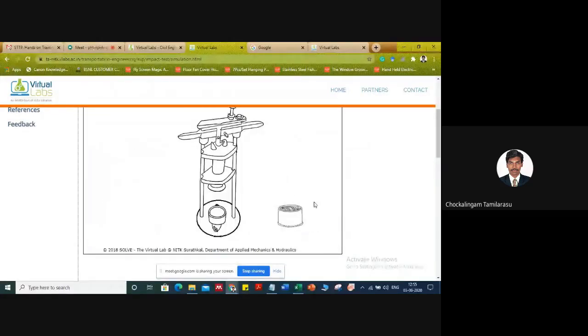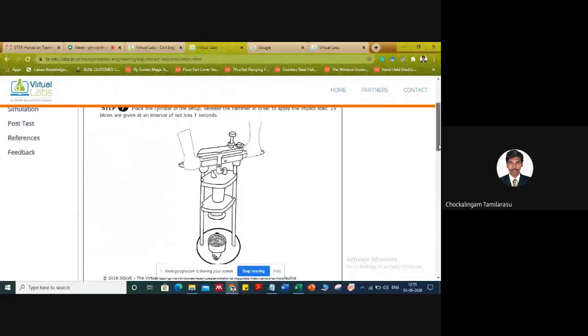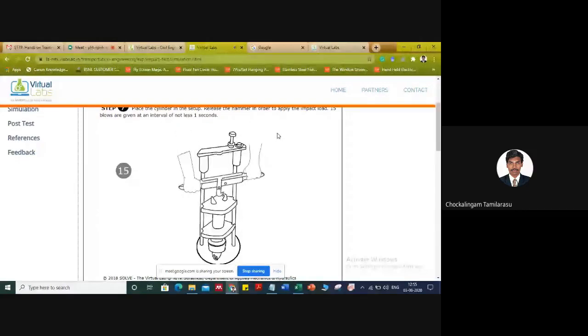Then we place the cylinder in the impact testing machine and unscrew the lever. Now we obtain 15 blows. You get a realistic view and can hear the same sound that you get in the laboratory. Then we place the lever back. The 15 blows are over.